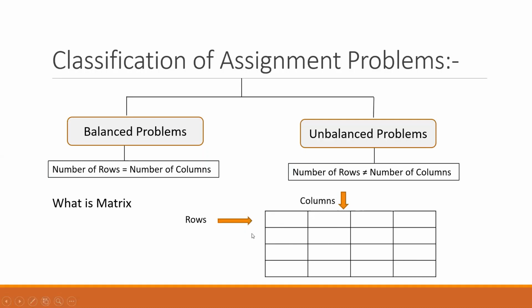When you find the number of rows is not equal to the number of columns, that means the number of rows is 4 but the number of columns is 5, then this type of problem is an unbalanced problem. Now the matrix order in this problem is 4, as the number of rows is 4 and the number of columns is 4. So the matrix order is also 4.